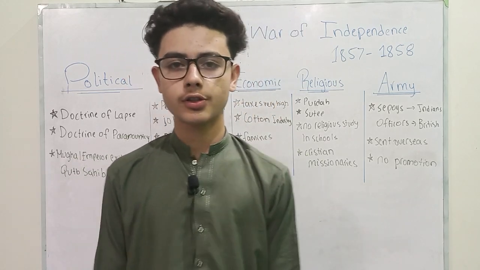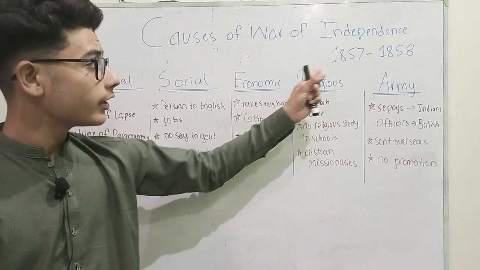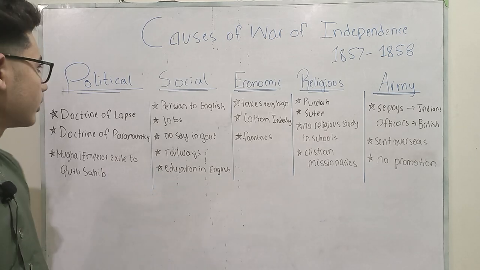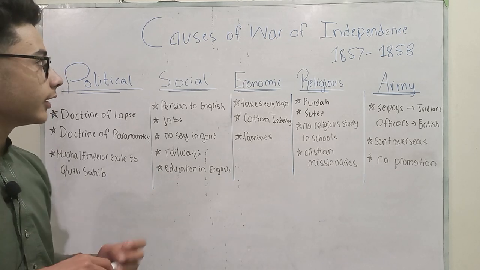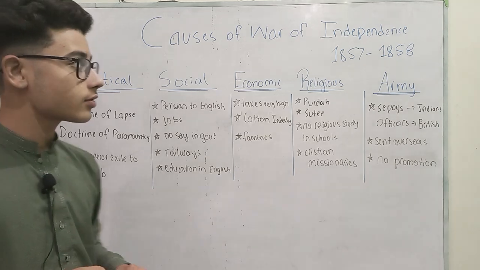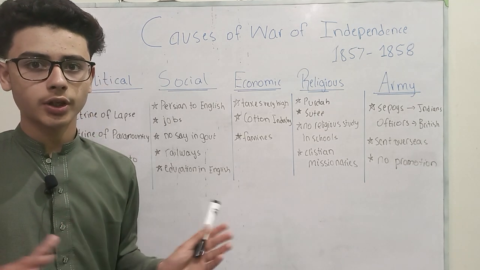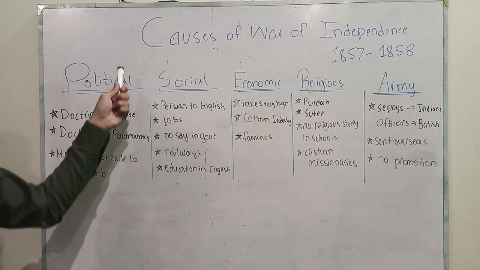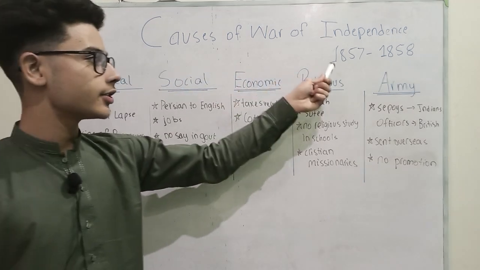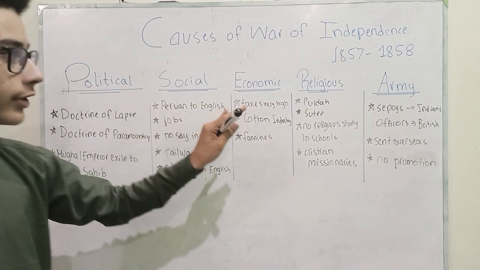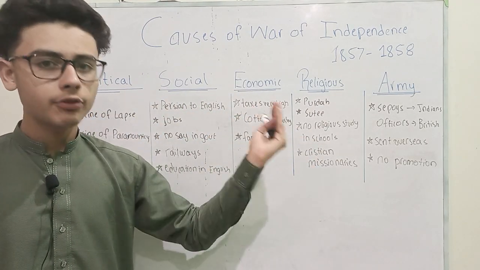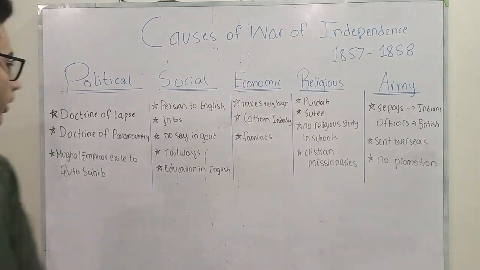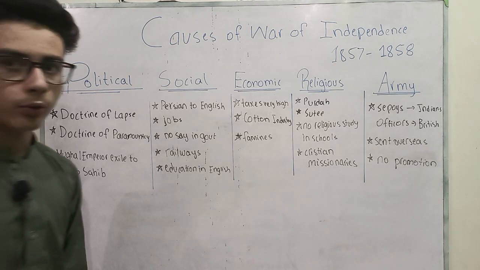So today we are going to discuss the War of Independence and its causes. The War of Independence started in 1857 and ended in 1858, and these are the causes for the war. In this question, in which we will be asked to give the causes of the War of Independence, we are supposed to give five reasons for the uprising of the war. I have mentioned those five reasons: first, political, social, economic, religious, and army. These are the five reasons which we are going to mention in our question, and we are going to develop them. So, I have also mentioned the development of these reasons, and let's discuss them one by one.